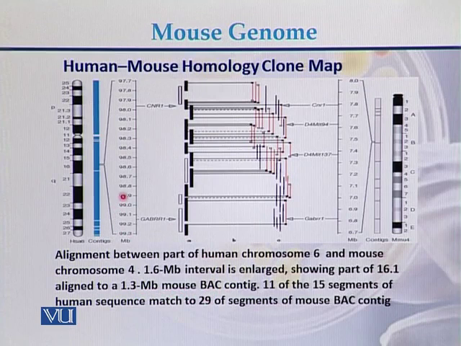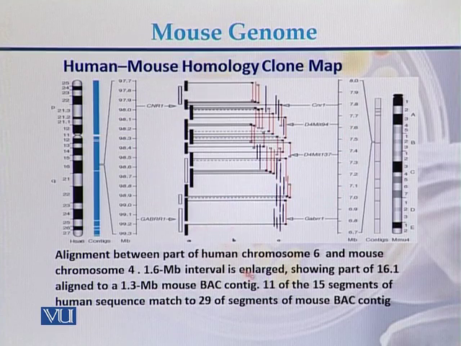This is the enlarged portion from here. It is 16.1 MB, while on the other hand here 1.3 MB has been enlarged from chromosome number 4 of the mouse. So they have homology with each other.